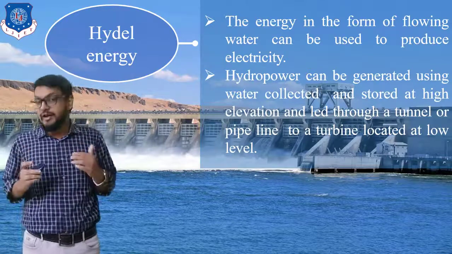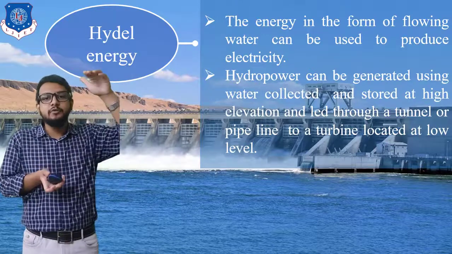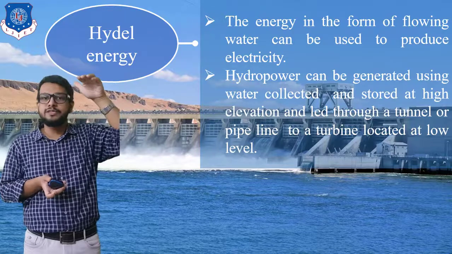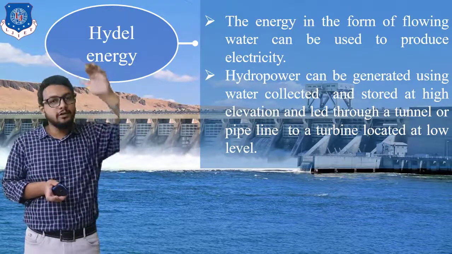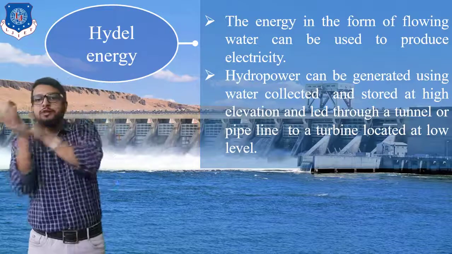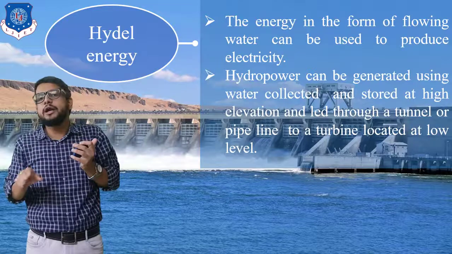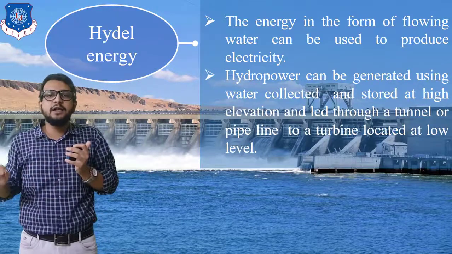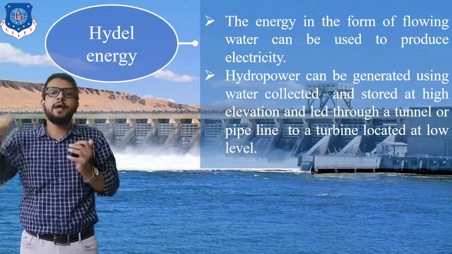So how can we generate electricity? Let us understand that. It is very simple: on one side of a dam, which is at a higher level, water possesses potential energy, that is mgh. When that water is allowed to pass to the other side, its potential energy is gradually converted into kinetic energy, and that kinetic energy is exerted inside a water turbine to rotate the turbine blades.